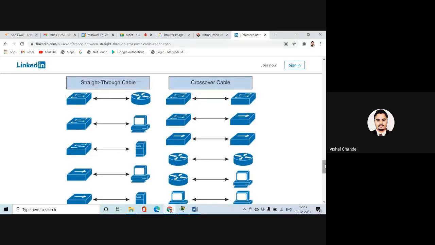How the convenience of the connection will be expected in our network. So when I just want to connect any switch to router, at that time we are comfortable. When I want to connect any switch to a PC, then we are going to use this. When we are connecting the switch to the server, we are going to use the straight.